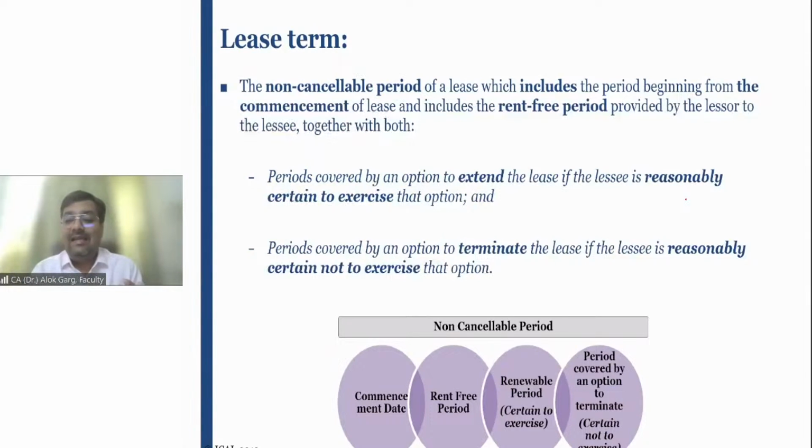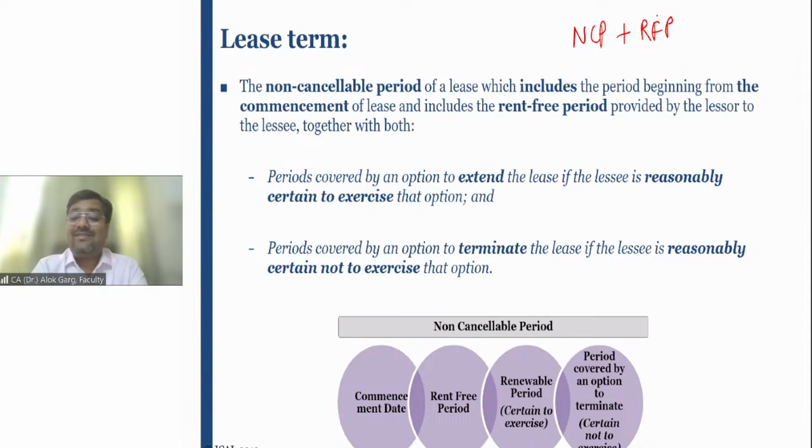Now, this lease period consists of 4 items. Number 1, the lease period starts from the commencement date, and this is the non-cancelable period, plus the rent-free period. For example, the total period is 5 years, and 3 years is my non-cancelable period. After 3 years, I can walk away from the contract.